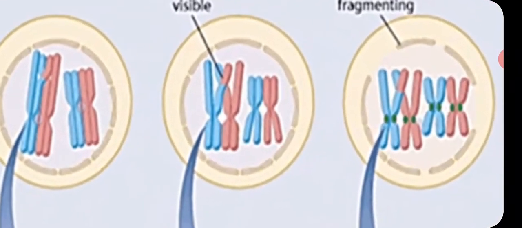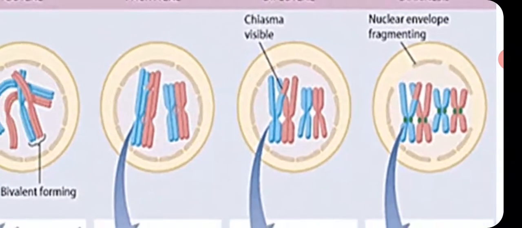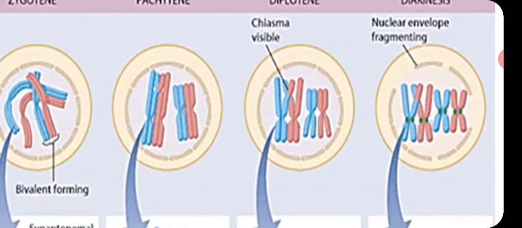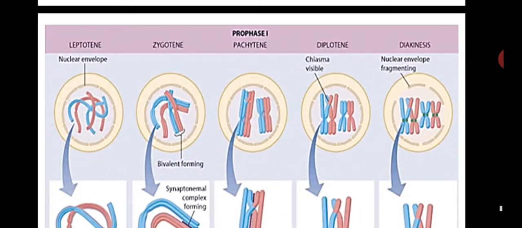You see here the nuclear envelope is starting to fragment. You can observe in the picture the nuclear envelope starting to disappear, starting fragmentation. So these come under prophase 1.